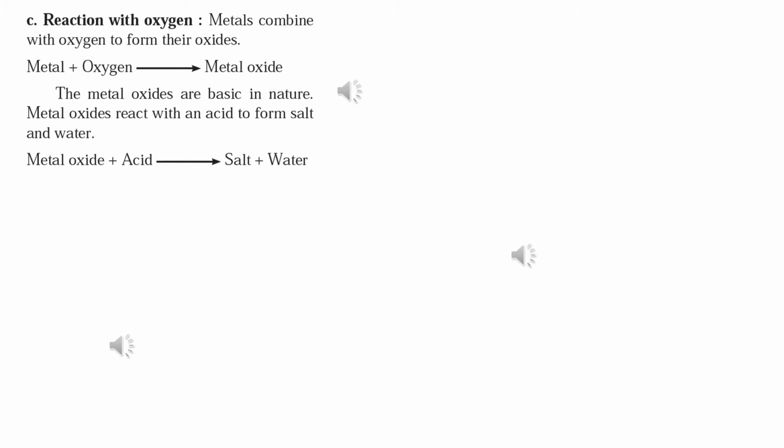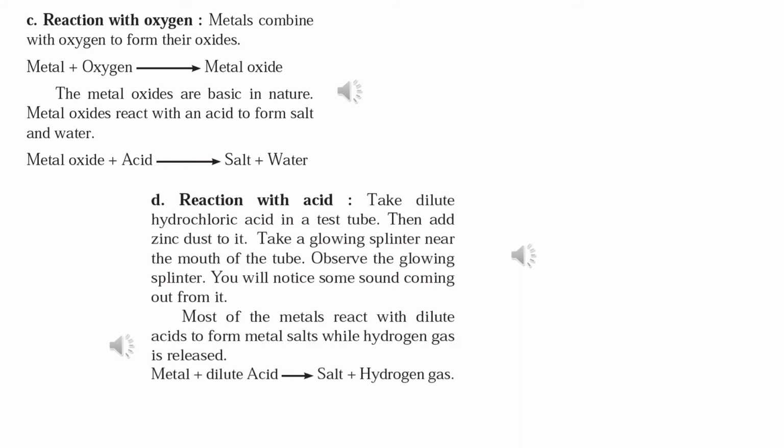Let us see the next chemical property of metals. Next, we have reaction of metals with acids. Take dilute hydrochloric acid in a test tube, that is HCl. Then add zinc dust to it. Take a glowing splinter near the mouth of the tube.